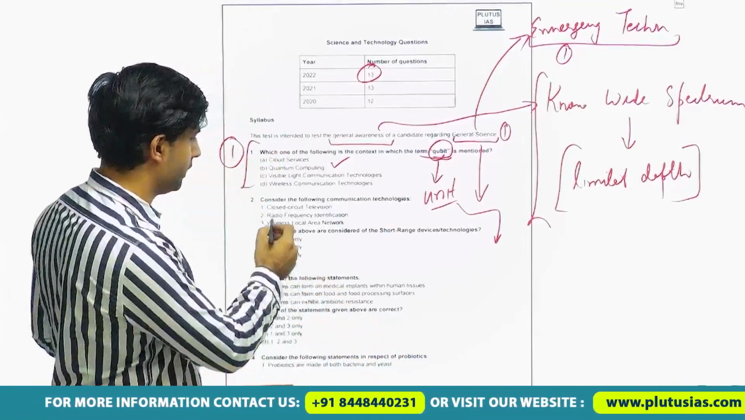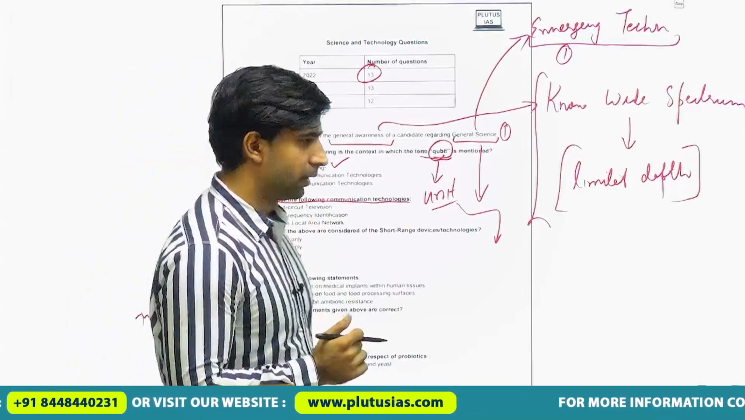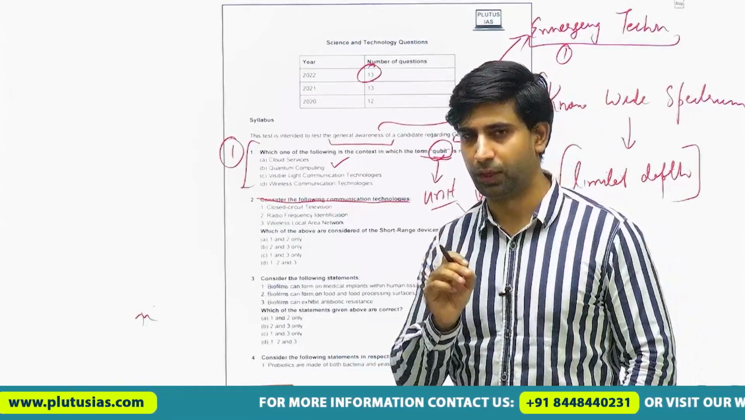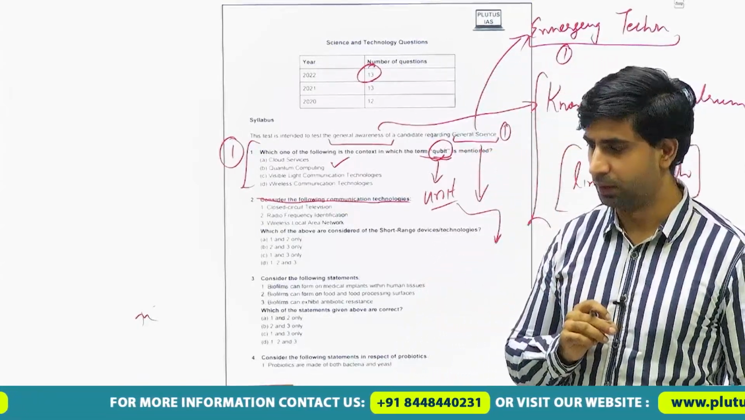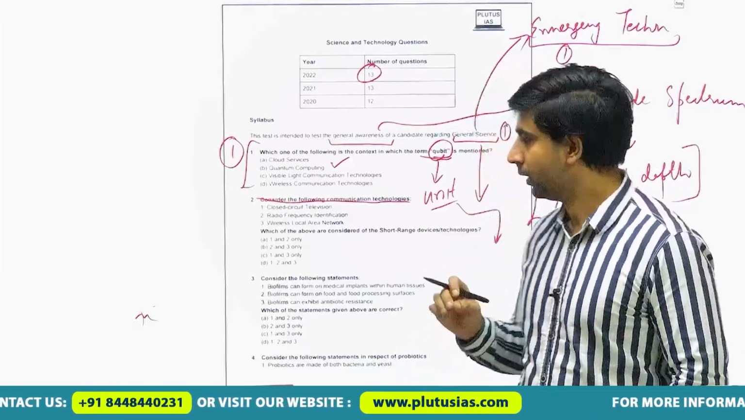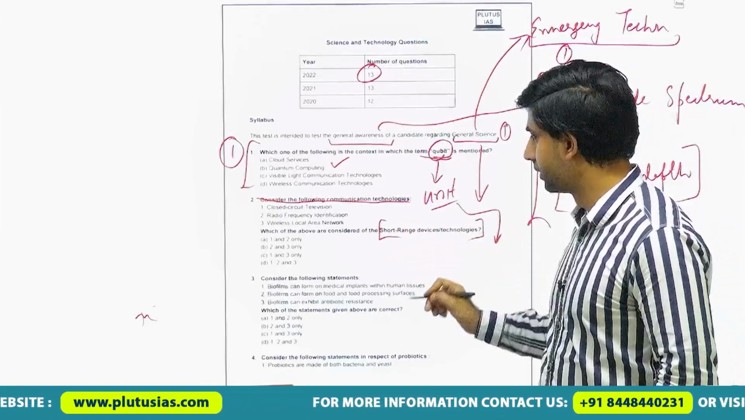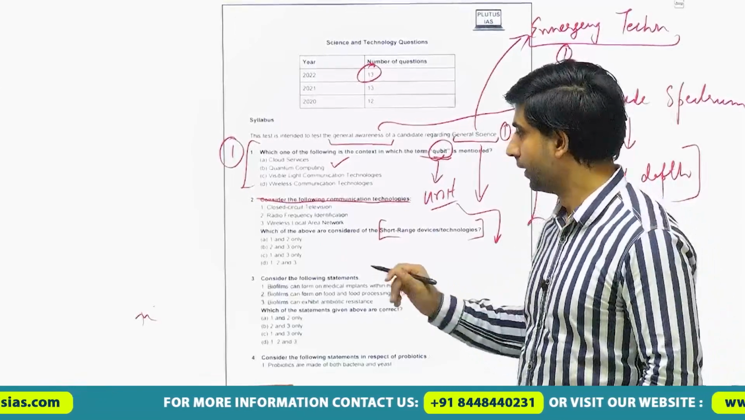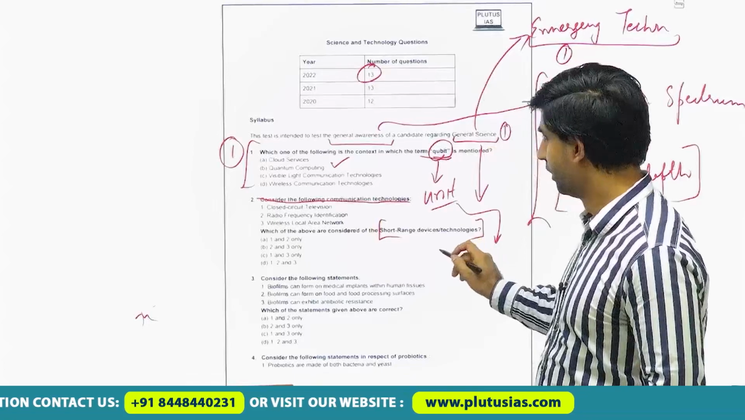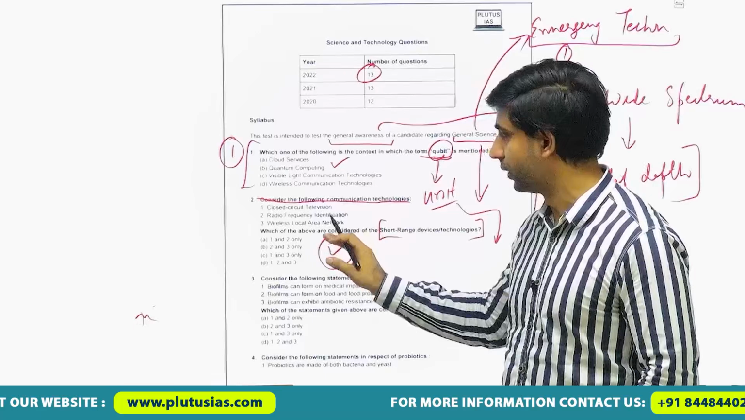And the second question is: consider the following communication technologies. Before that, we have to read the question carefully. There is a saying, read between the lines. What does it mean? It means that while you read the question, you target the keywords and the key command, whether it is stating which of the following is correct or incorrect. Here we have to find out the correct statements from the given statements.